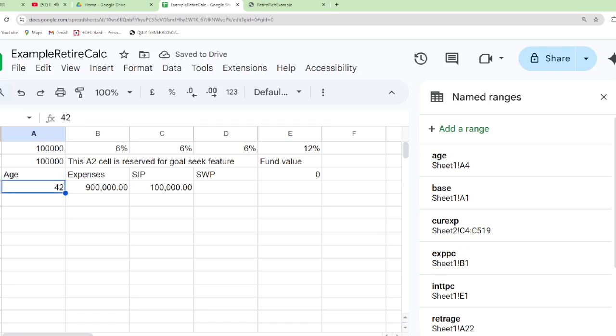Then age. The starting age is 42, the current age. Up to now, let us assume the person has not planned it. Now he has got only 18 years. We will consider in this example annual cases, because we started with annual expenses, and similarly we will take this as equal to the previous cell age plus 1.